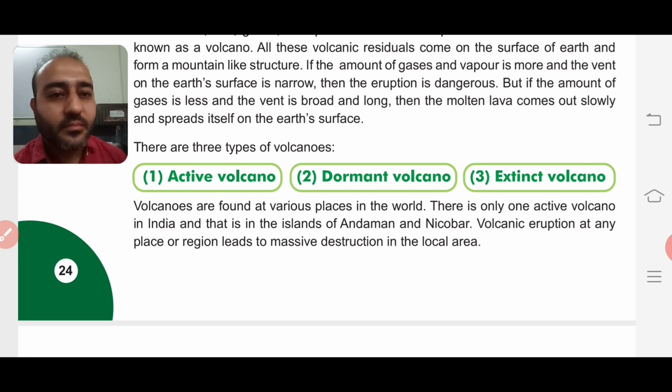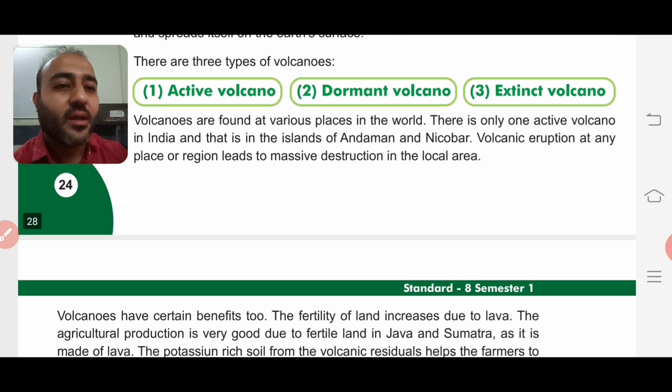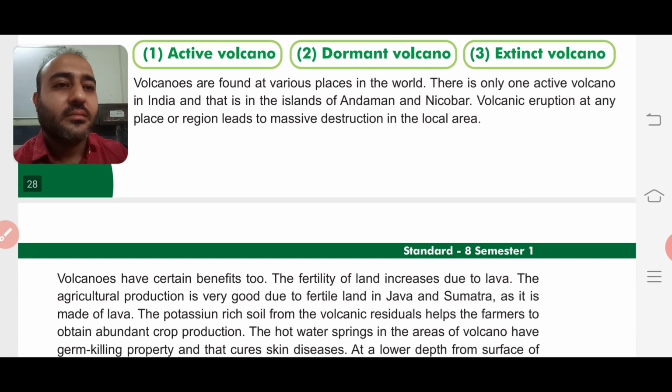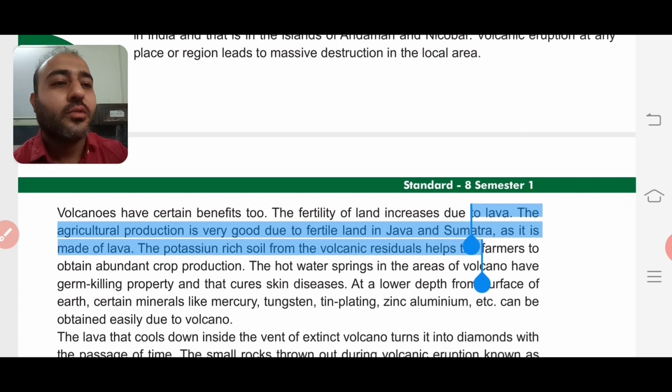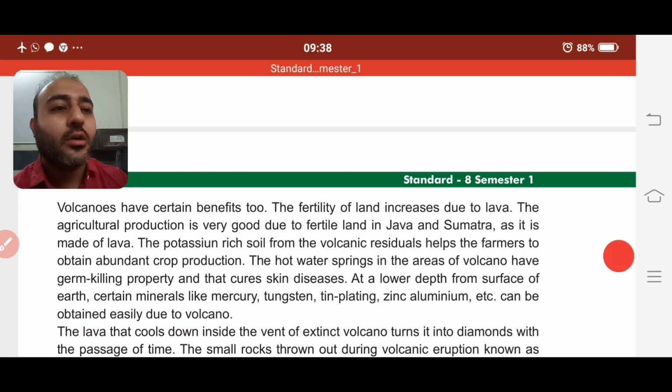Okay, now volcanoes are found at various places in the world. There is only one active volcano in India, and that is in the islands of Andaman and Nicobar. Volcanic eruption at any place or region leads to massive destruction in the local area. Okay, so whenever there is a volcanic eruption, what happens? There is a lot of destruction happening over there.